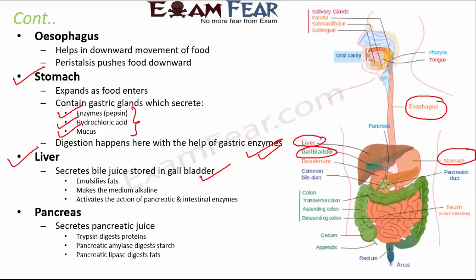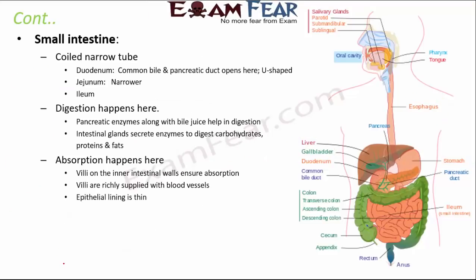Besides that, you have the second largest gland of the body, which is pancreas, which secretes pancreatic juice. This contains enzymes like trypsin, which digest proteins, pancreatic amylase, which digests starch, and pancreatic lipase, which digests fats. So you see, gradually all the complex substances like protein, starch or fats, they are broken down into their simpler forms, maybe amino acids, sugars and fatty acids. And then finally the food reaches into the small intestine where the remaining digestion takes place.